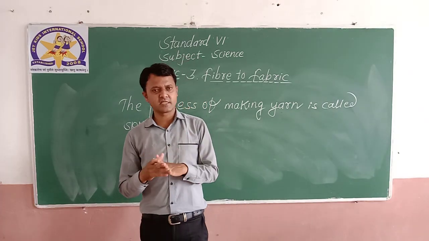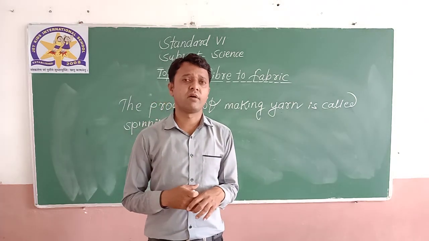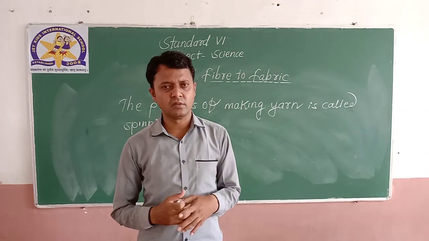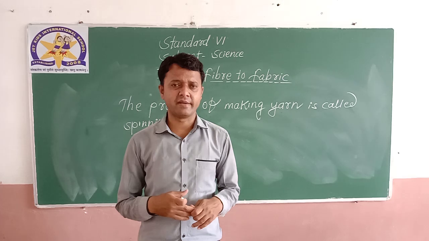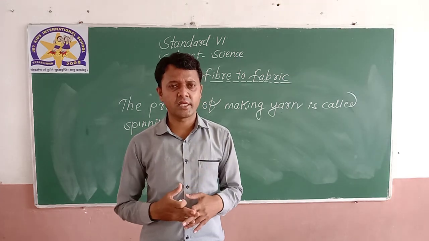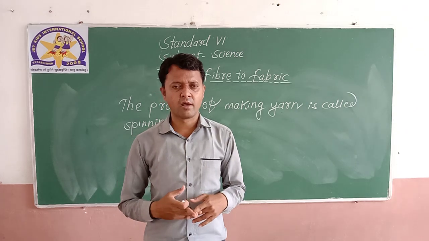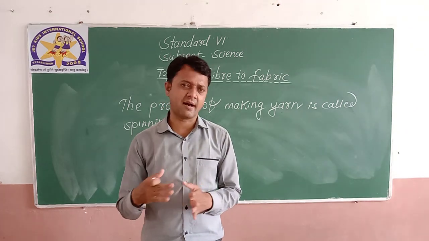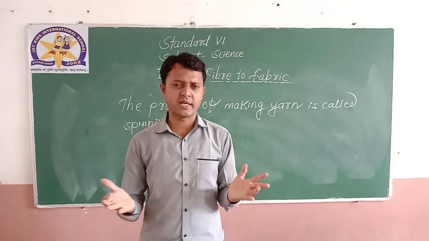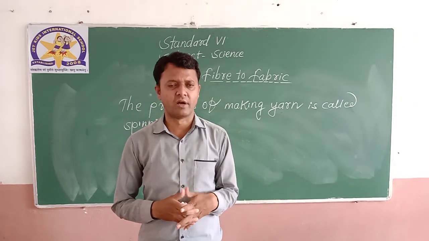And while discussing synthetic fibers, we have also discussed nylon, polyester, acrylic, rayon, which are made by man. Rayon is semi-synthetic, which is half made from nature and half by humans. So we can say rayon is a semi-synthetic fiber.